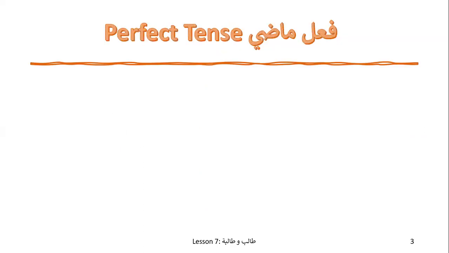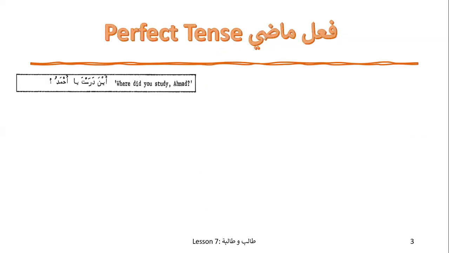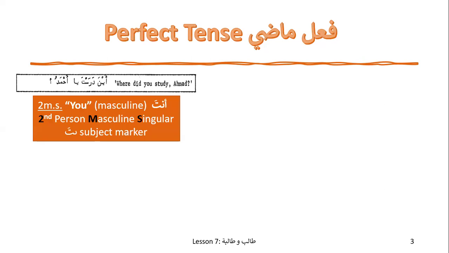So perfect tense basically over here, if you see Aina Darasta Ya Ahmad, where did you study Ahmad? Over here, if you look at this subject marker ta basically represents you masculine, and anta is the pronoun for that, second person masculine singular. So this ta with any perfect tense, which is past tense, fi'l madi, will represent you in masculine form.